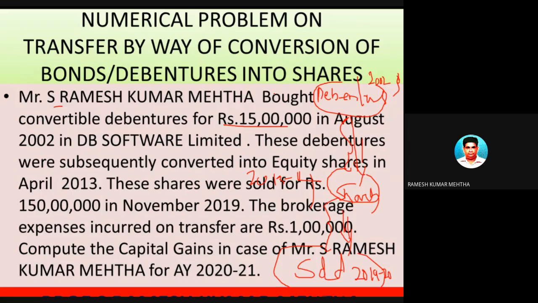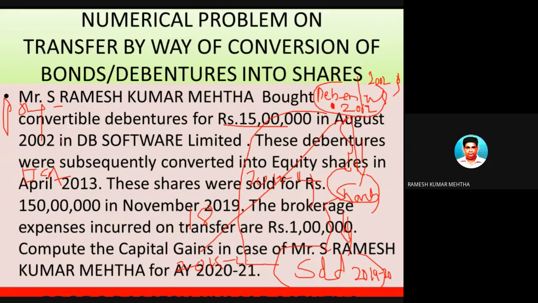Number four, whether it is a long-term capital asset or a short-term capital asset. If you calculate the period of holding, which is a very important concept, the debentures were acquired in 2002, and because of conversion to shares, these shares were sold in 2019-20. So it is almost 18 years. So it is a long-term capital asset. If you sell a long-term capital asset, you will get either a long-term capital gain or a long-term capital loss.